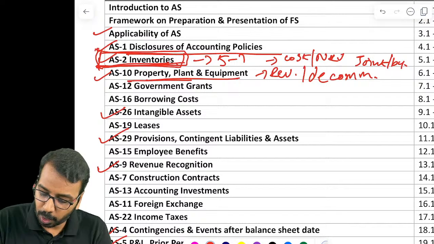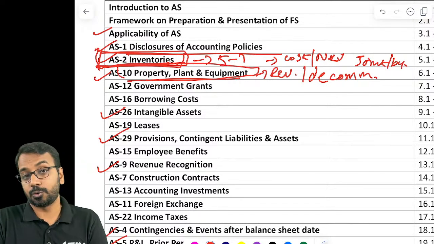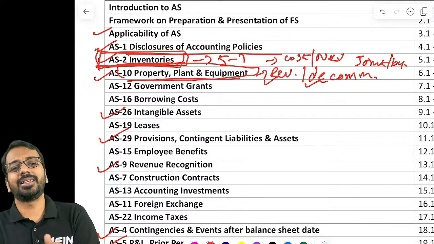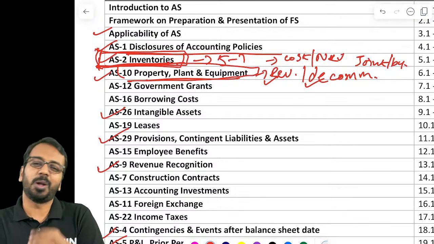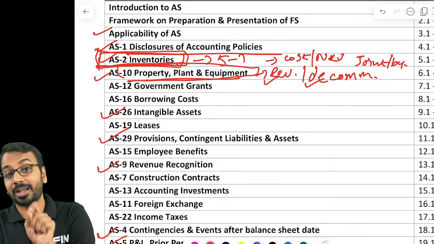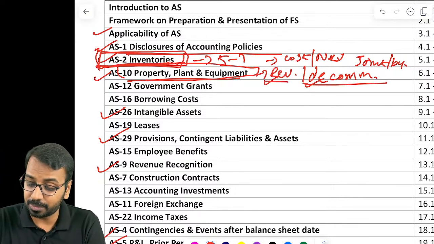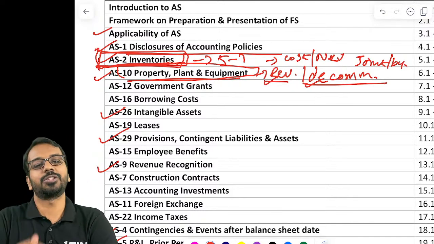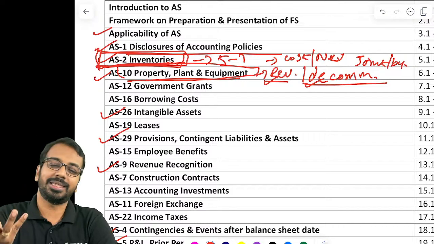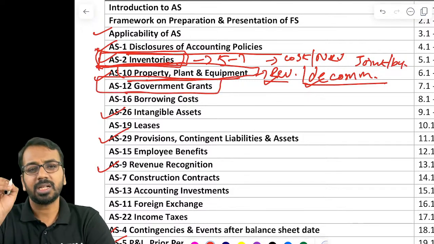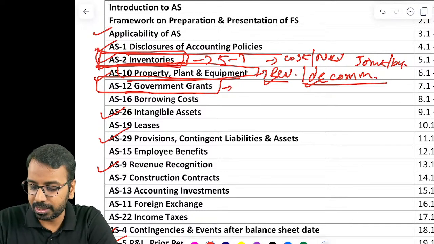Then property, plant and equipment, here also focus should be more on revaluation and decommissioning. Remaining things, what is included, what is excluded, all of you are champions by now, so no need to worry about them. Again, have a look at a couple of questions based on revaluation and decommissioning. Remaining items, what is to be included in the cost of PPE, what is not to be included in the cost of PPE, that all of you are well aware of. Then government grants, most of the times the question that is tested is based on the refund of government grant.